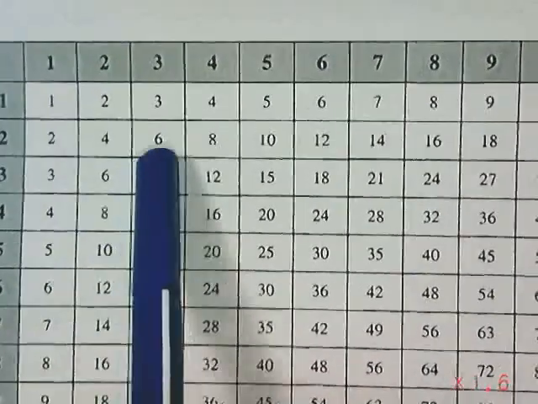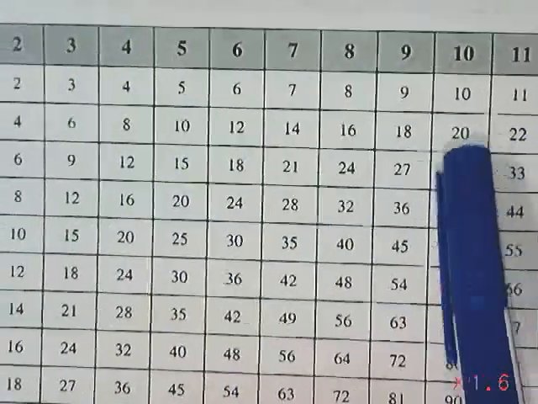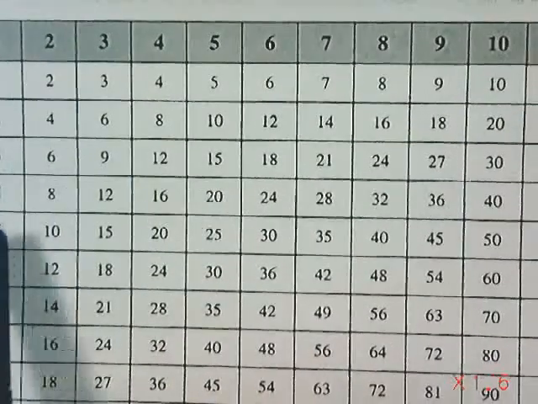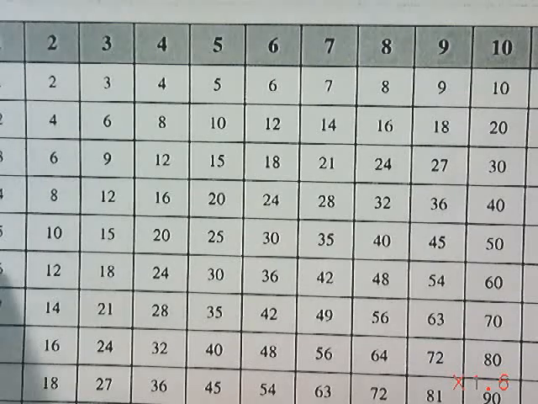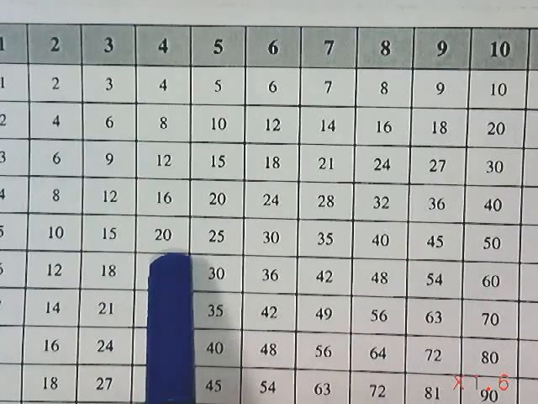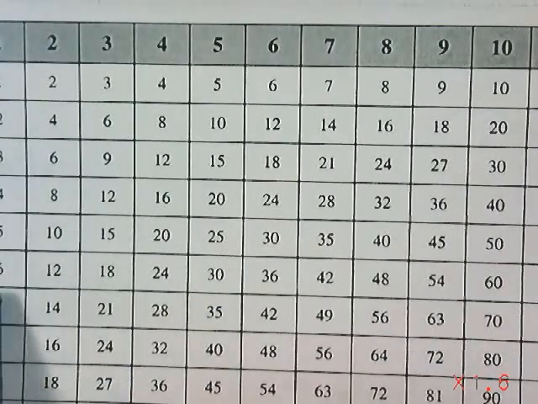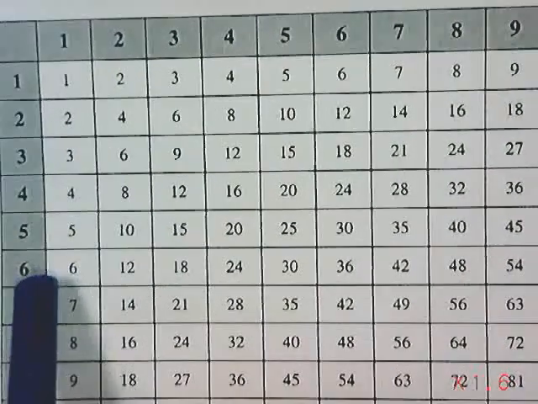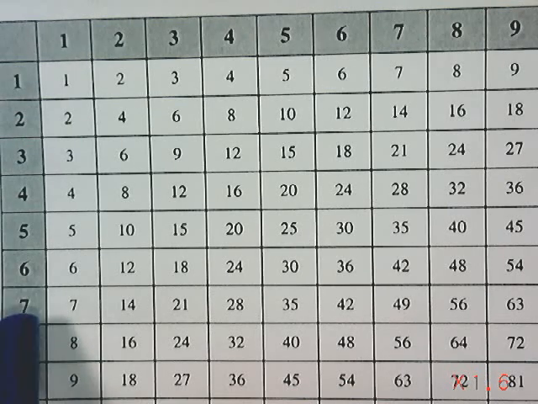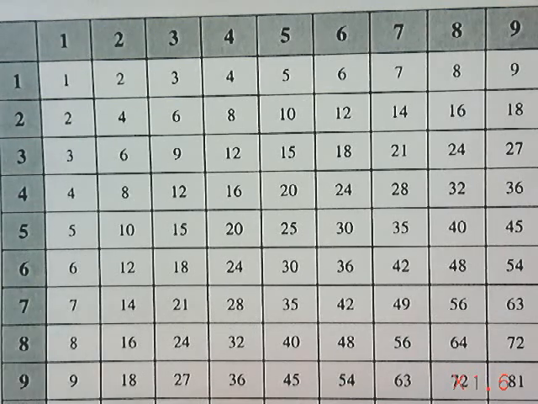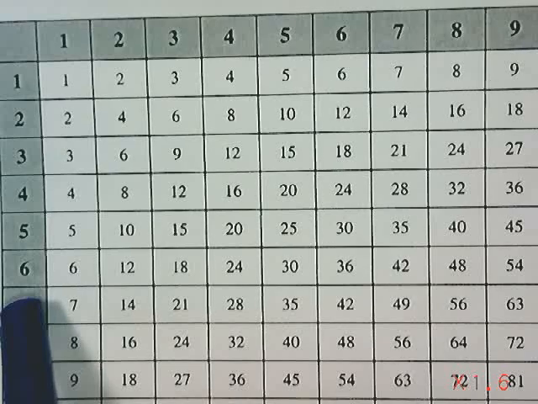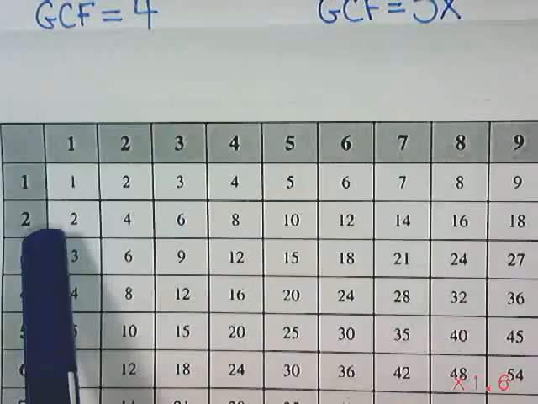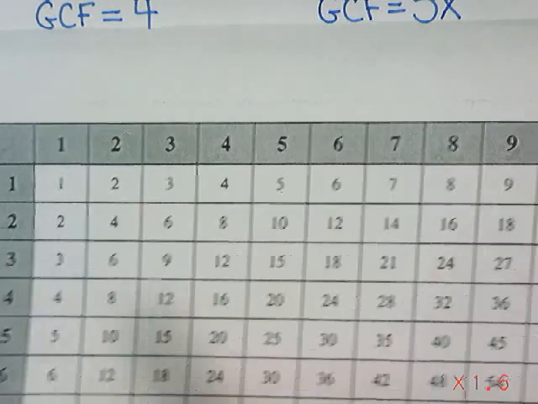Row number 2 has 6, 8, and 20. 3 does not. 4 has 8 and 20, but not 6. 5 has 20. 6 has the 6, but doesn't have any of the other numbers. And we're now looking at numbers bigger than one of our numbers, right? So if I go to 7, that's already bigger than 6, which is one of the numbers we're looking for. So I think the best we could do for the 6, 8, and 20 was 2. They all divide by 2.